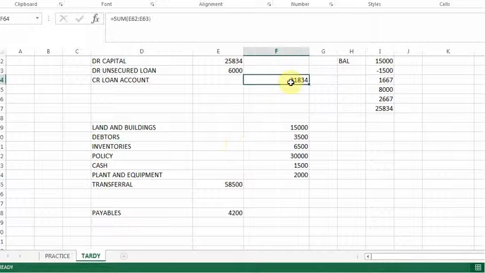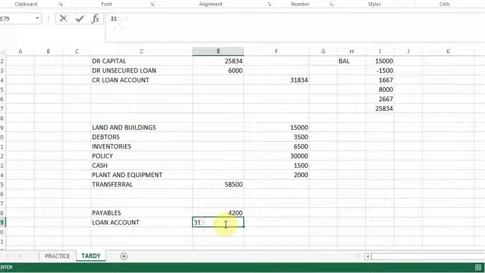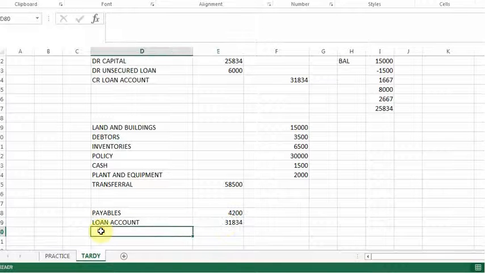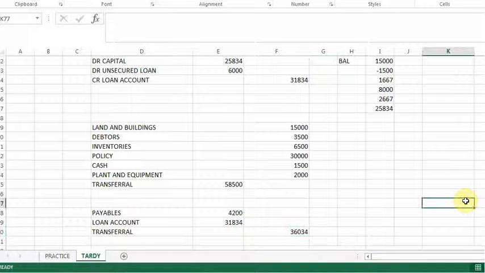So the loan account there needs to be closed. And that is then 31,834, and to transfer we take then the sum of both of them. Right, so that is the calculations that you needed to do.